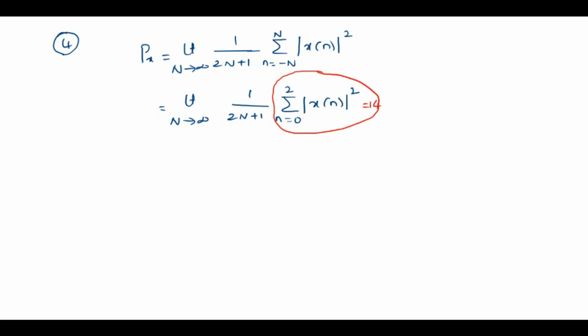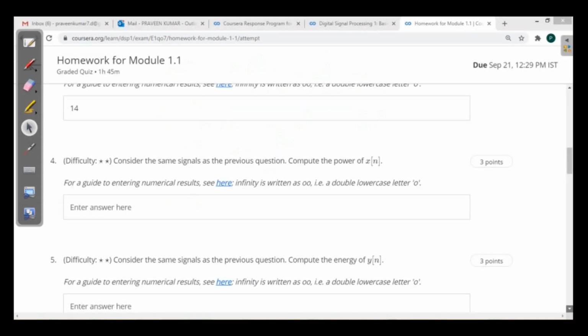So the power is limit n tends to infinity 1 by 2n plus 1 into 14. Now substitute the limit. So 14 divided by infinity, which is 0. So the power of the signal is simply 0.